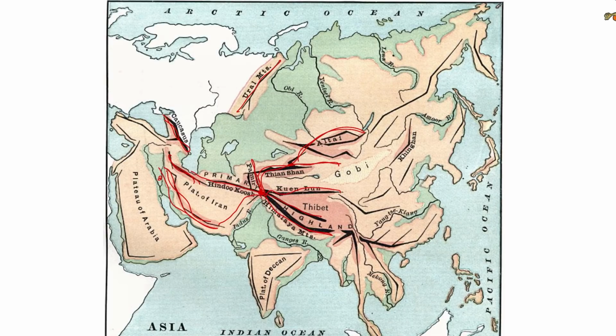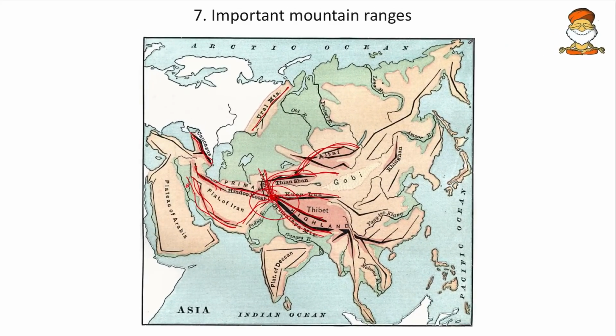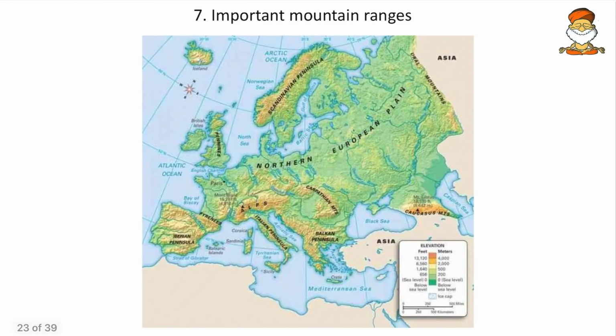Okay, so we will make sure that we will revise all these: the Hindu Kush, then Pamir, Tian Shan, Altai, then Kunlun, Tibet, Himalayan, and Suleiman and Kirthar. So Afghanistan is in use, so this will be important. And then come to next, important mountain ranges in Europe.